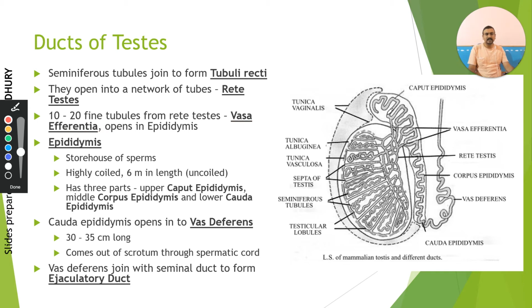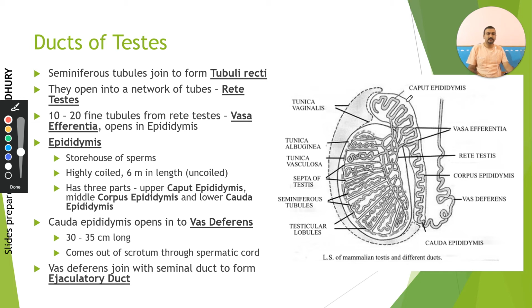These vasa efferentia open into a very long duct which is almost 6 meters in length, known as the epididymis, a very important duct system. It is around 6 meters in length, but it is highly coiled to form a length of around 6 to 7 centimeters.